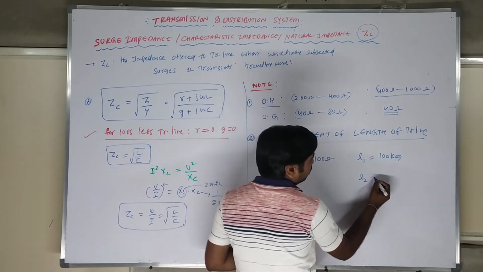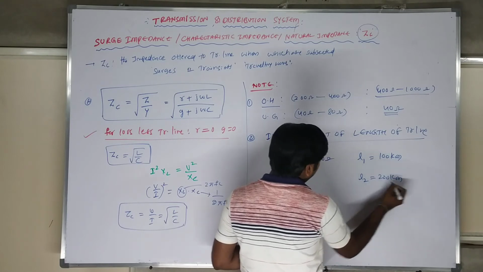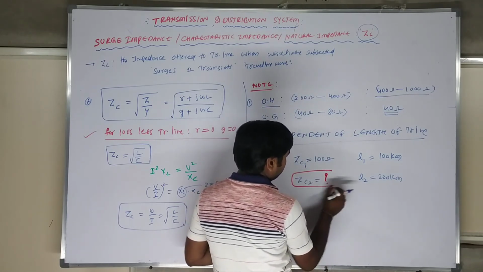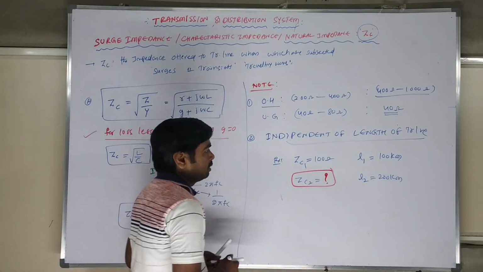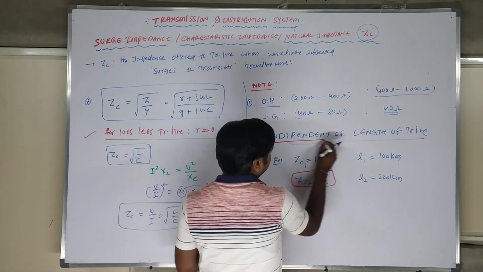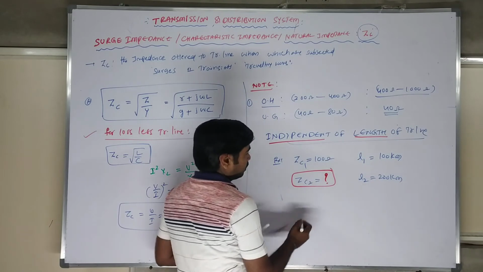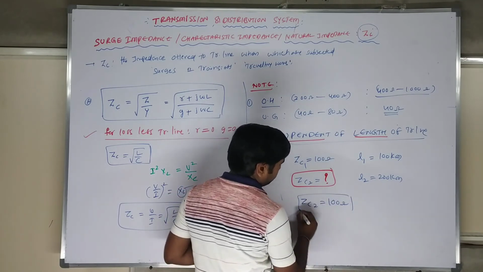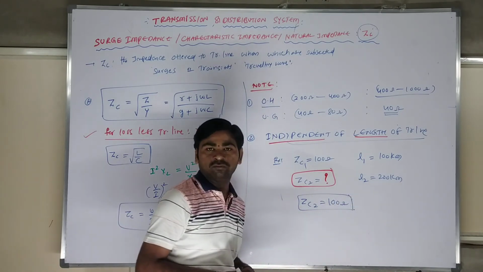For 200 kilometers, what is the transmission line surge impedance? It is independent of the length of the transmission line. Therefore, Z_C2 is equal to 100 ohms only. So surge impedance is independent of transmission line length.